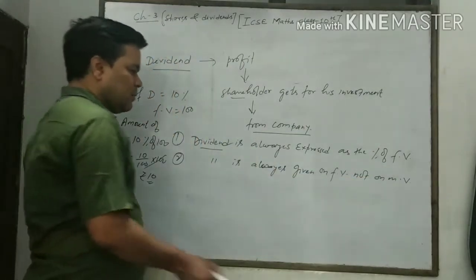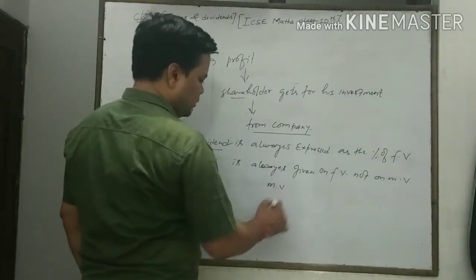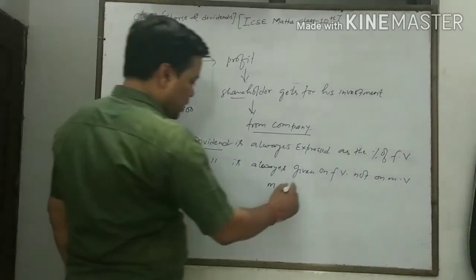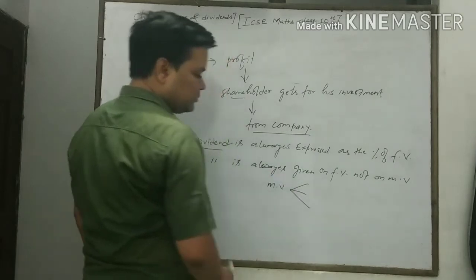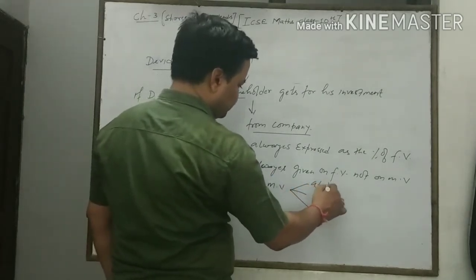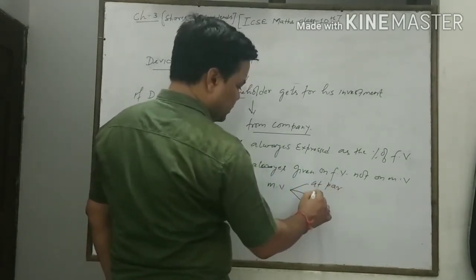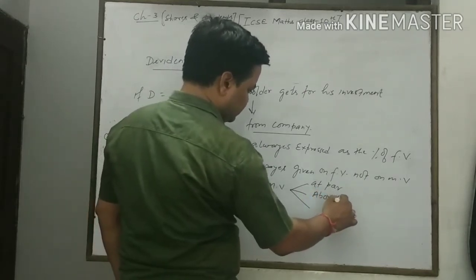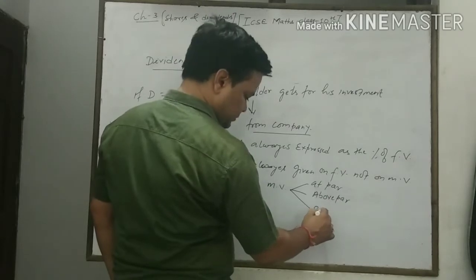We know market value depends upon the performance of the company. There are three conditions: at par, above par and below par.